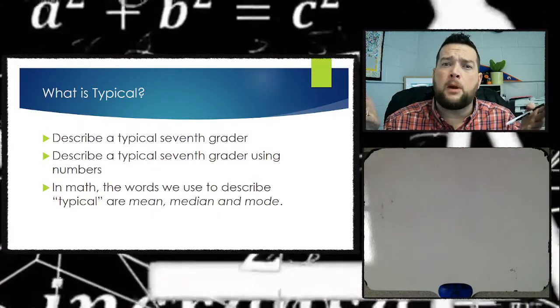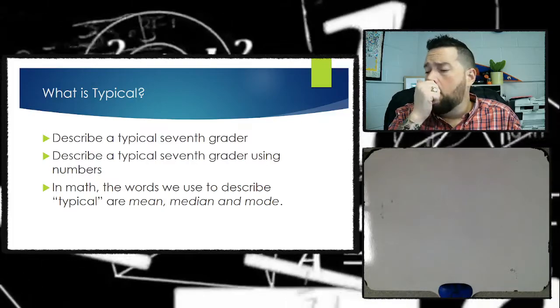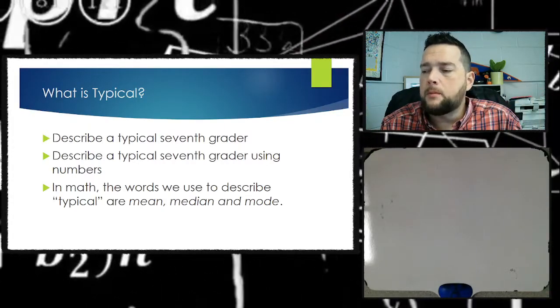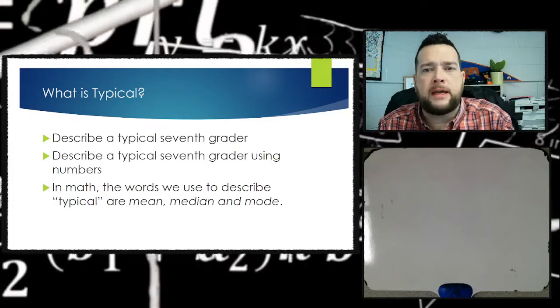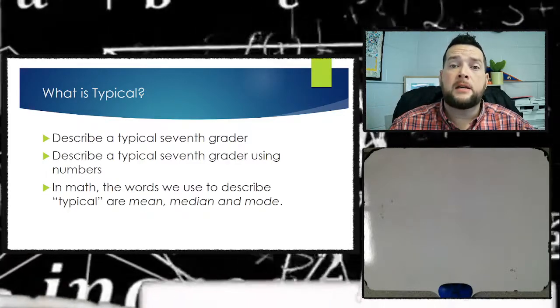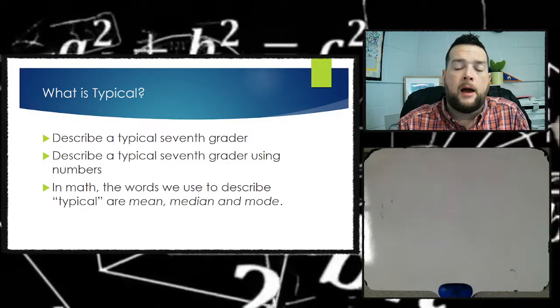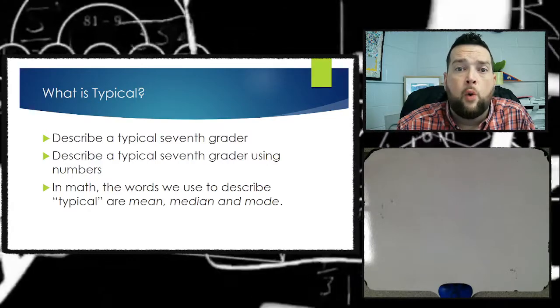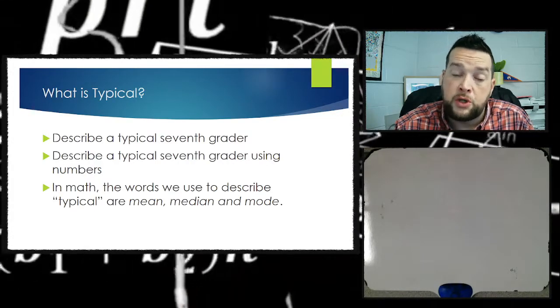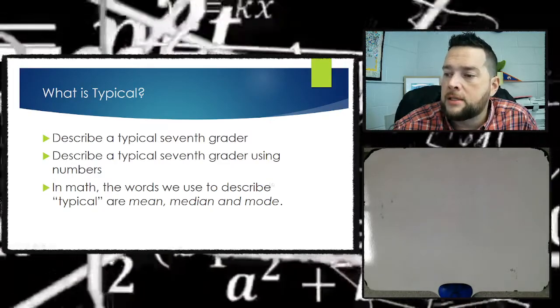They're all describing what the middle is, or the central tendency. But they do it in different ways. And that's why we have three of them, because we have three different ways to describe what's typical. And depending on the circumstance, one way might be better than another way. But first things first, we just need to know what the ways are.